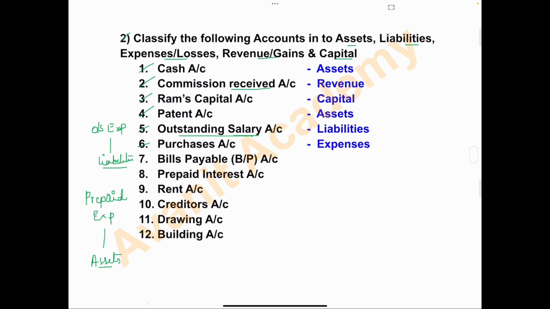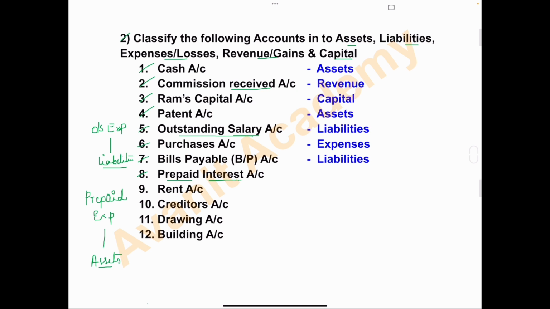Next one is bills payable account. Bills payable, it is a liability. Bills receivable is an asset and bills payable is a liability. So bills payable, right here, liabilities. Next one, prepaid interest. Prepaid interest. Interest is an expense and this expense is paid in advance. Prepaid means paid in advance.